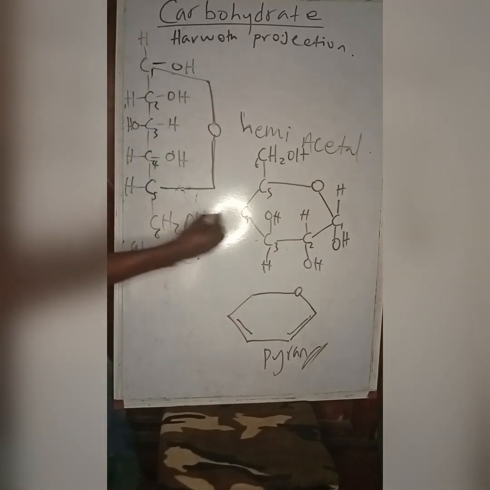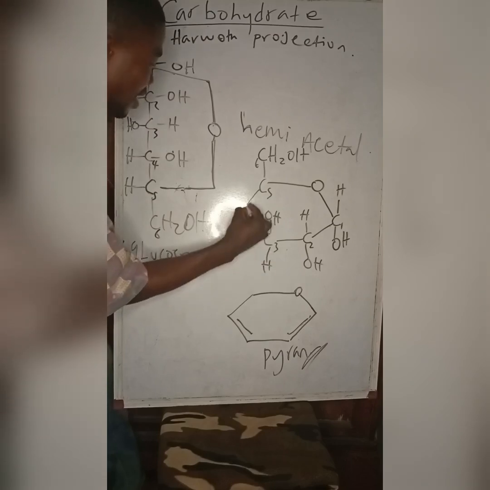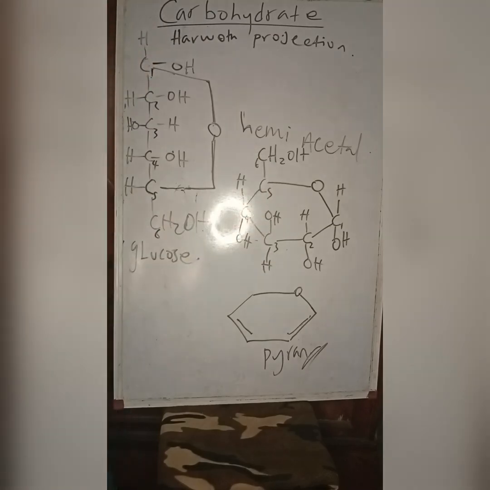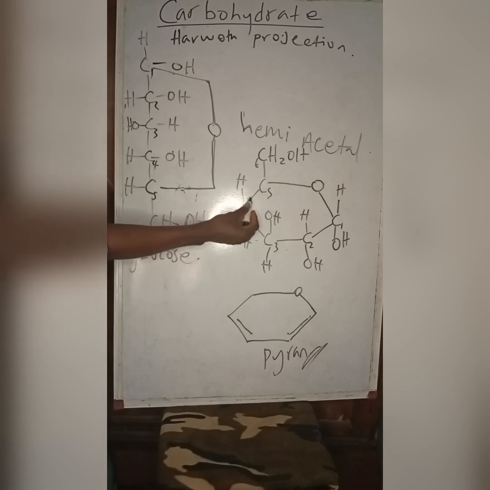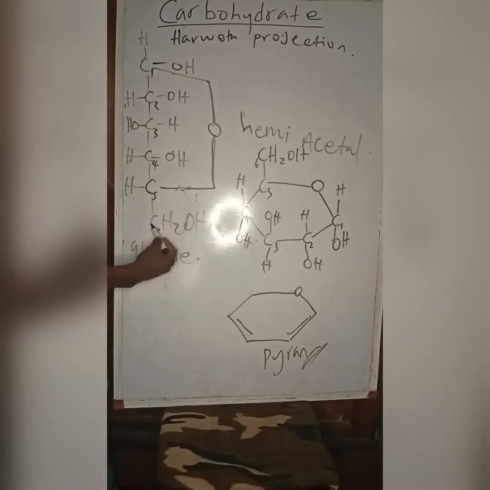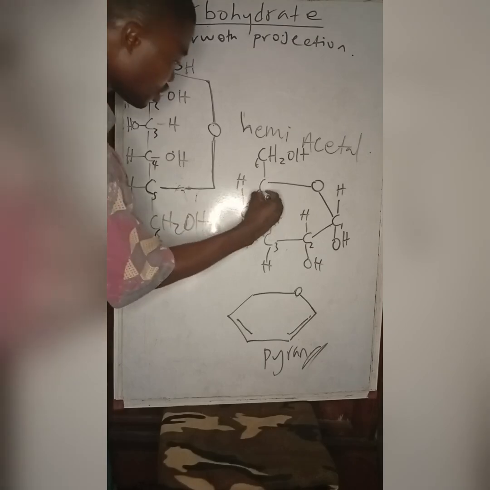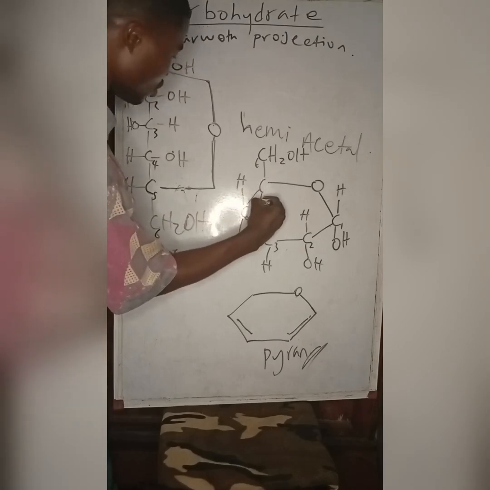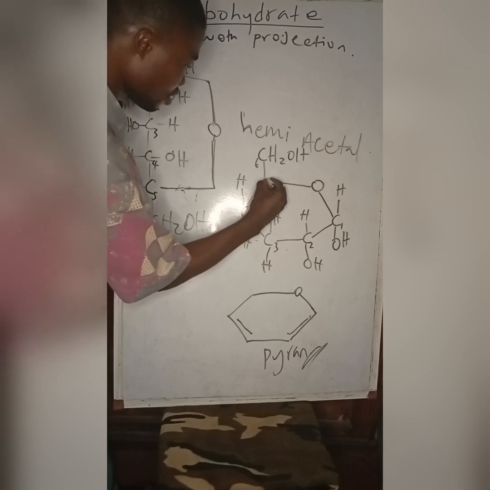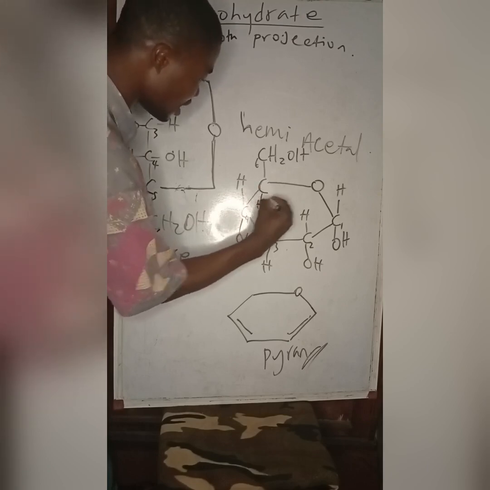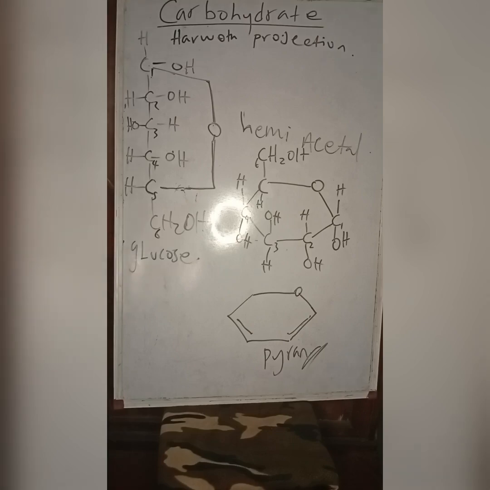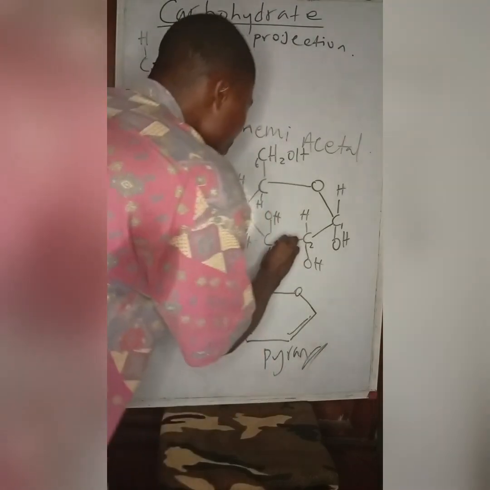At carbon 4, I have the OH also to the right. So let's assume the right is down. Then the carbon carrying the CH2OH has just H. So to the left, let's just put the H there. I quickly have to make some comments.